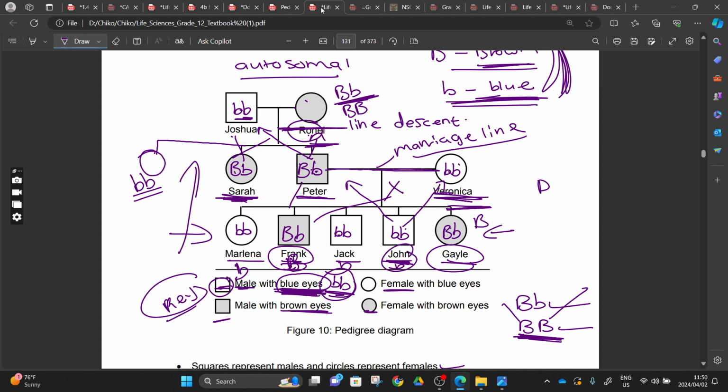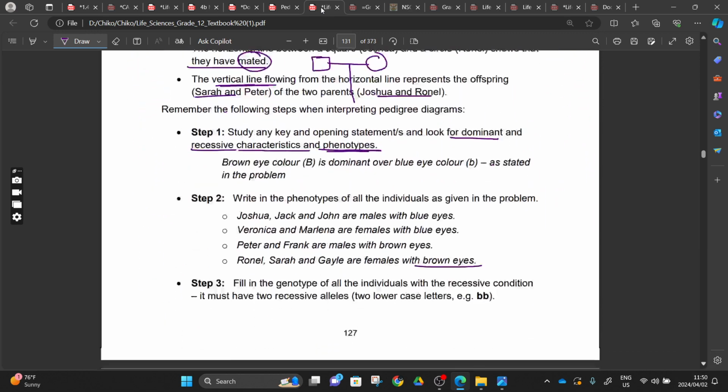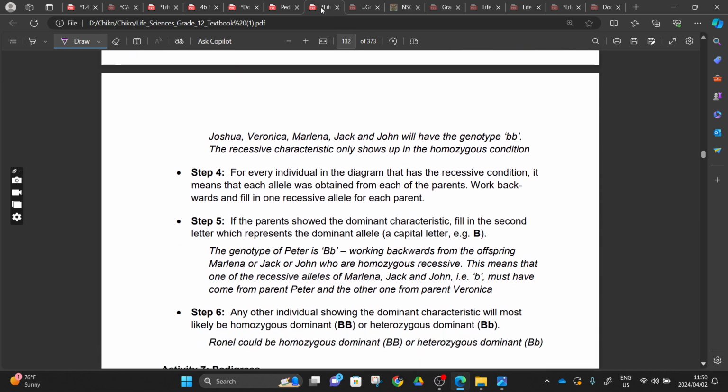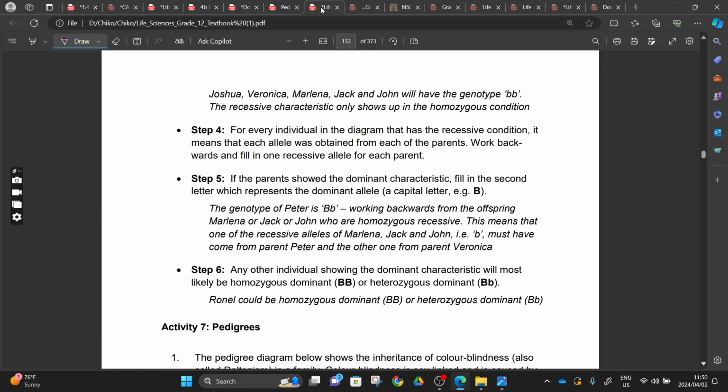If John is having small letter b and small letter b, it means that he got one from Veronica and one from Peter. Hence we managed to find the genotype of Peter, right? So step number four, for every individual in the diagram that has the recessive condition, each allele was obtained from each parent. Work backwards. Fill in one recessive allele for each parent. For an example, if I'm saying aa, it means that this one got one from one parent and one from another parent. And then now we can say that this one only a and this one only a.